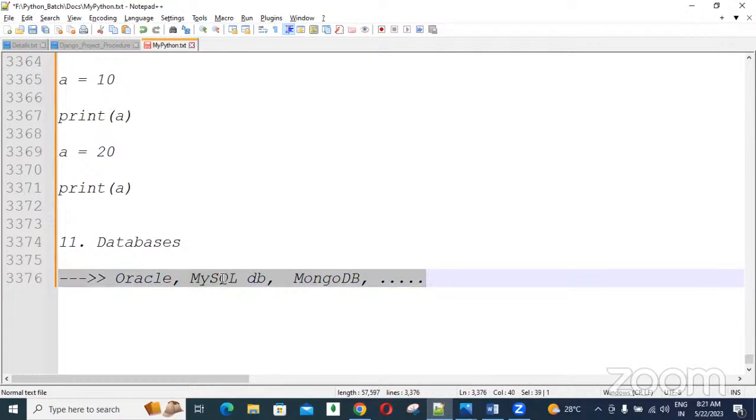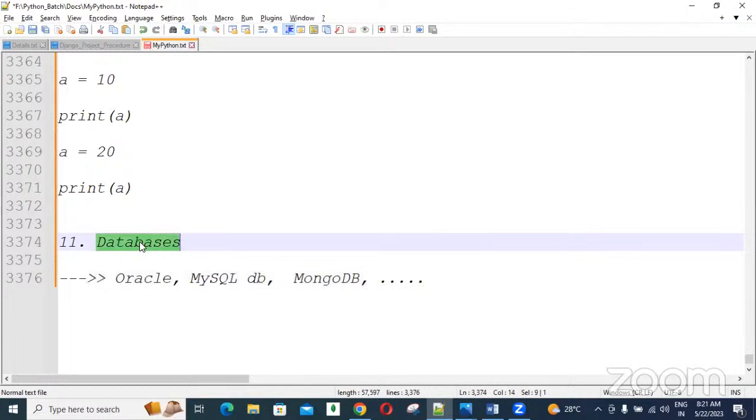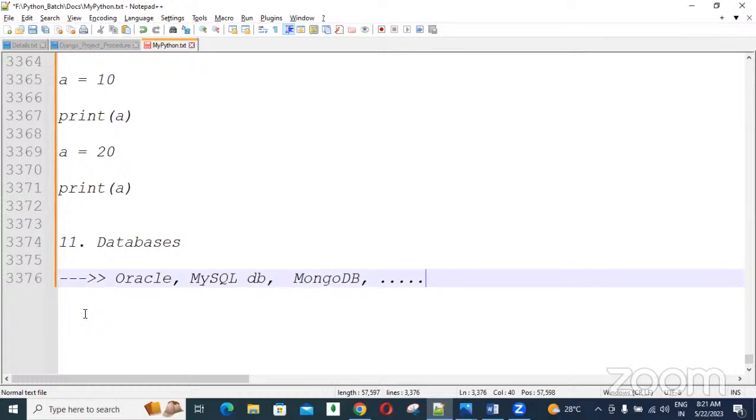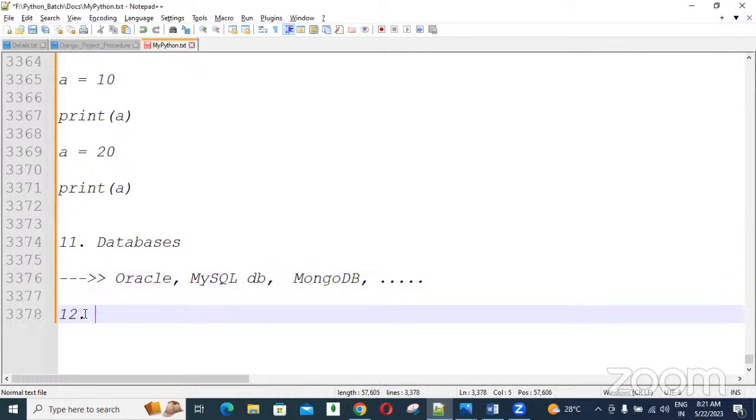To interact with a database from Python programming, some steps are required. I will take care of everything procedure-wise in the coming database section, the database chapter. Clear, everyone? These are all Python-related advantages, guys.